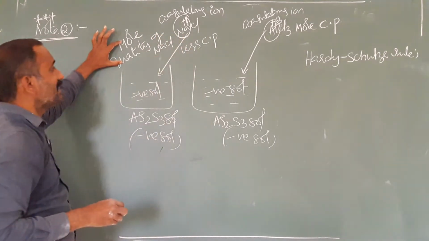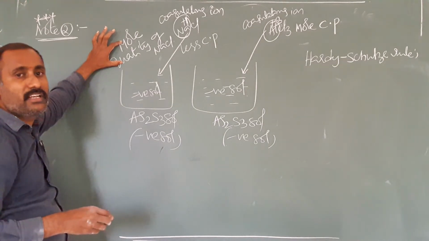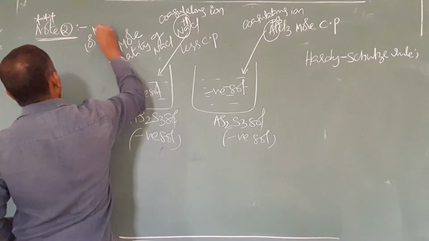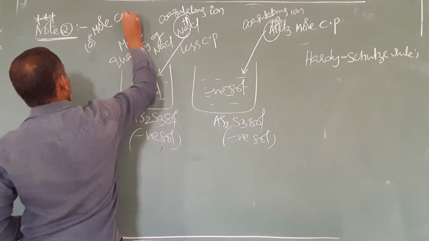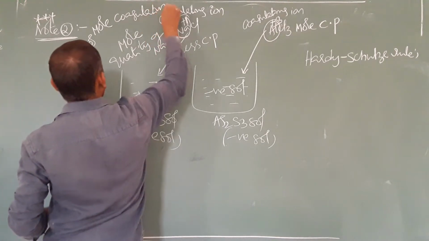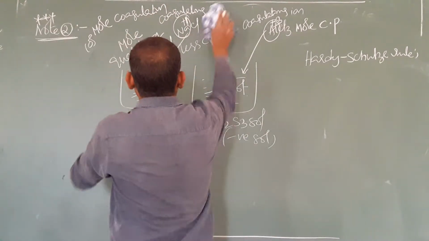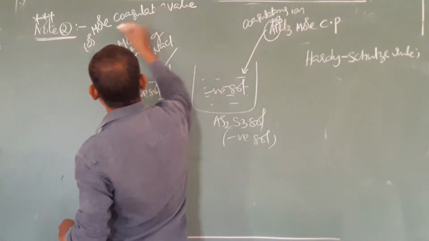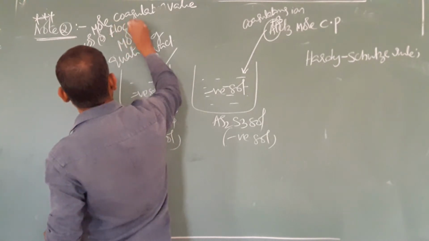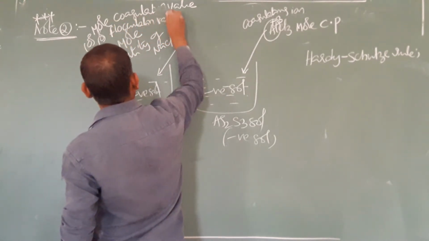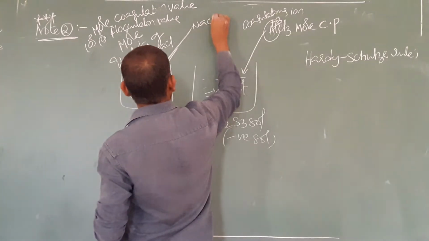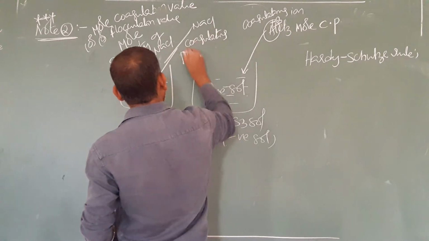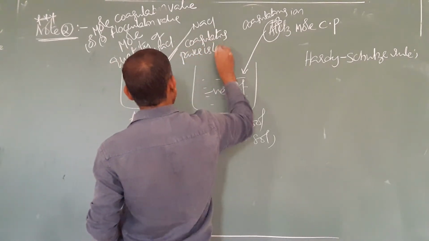This more quantity is nothing but more flocculation value. Flocculation value is nothing but quantity. More quantity means more coagulation value or flocculation value. Both are the same. Why?